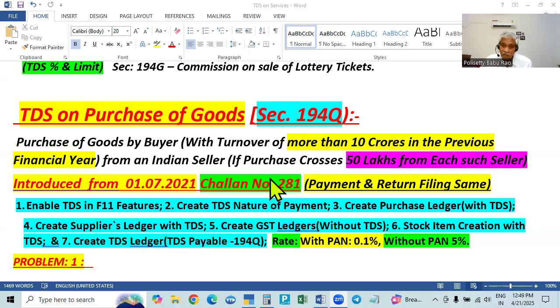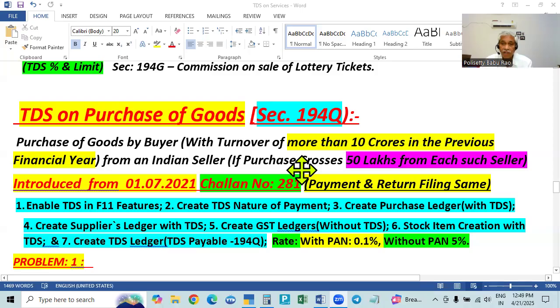When you are making the payment of this TDS, deducted in this month, paid next month, it is paid either online through the income tax portal, or by going to the bank and making the payment with the challan. The challan form number is ITNS 281.